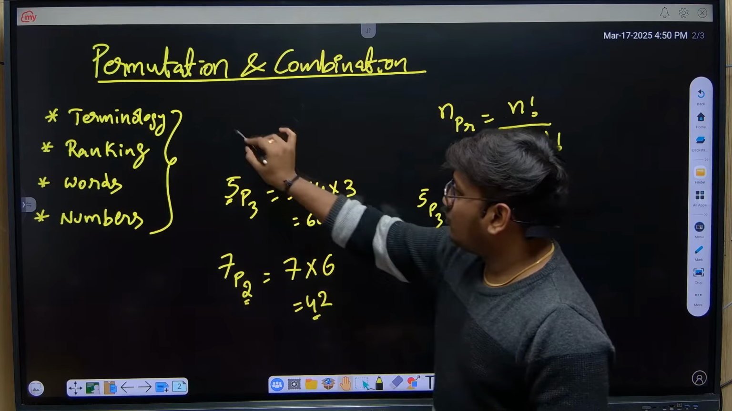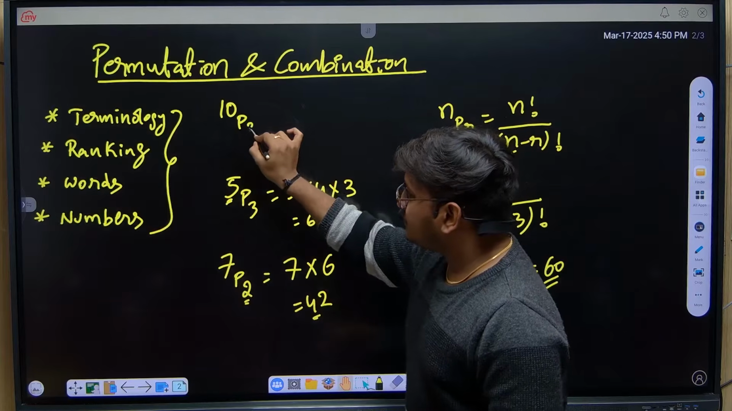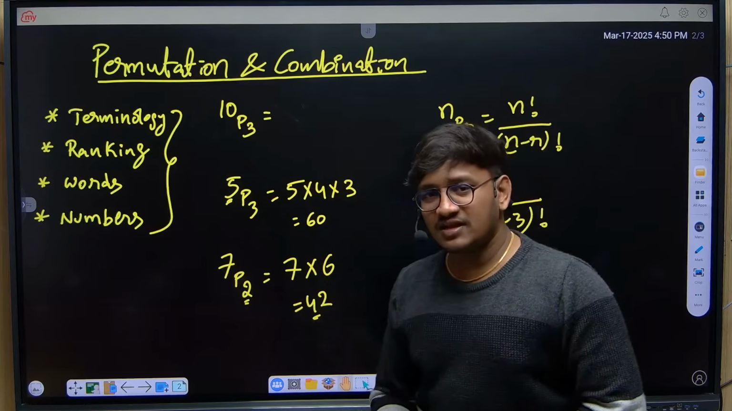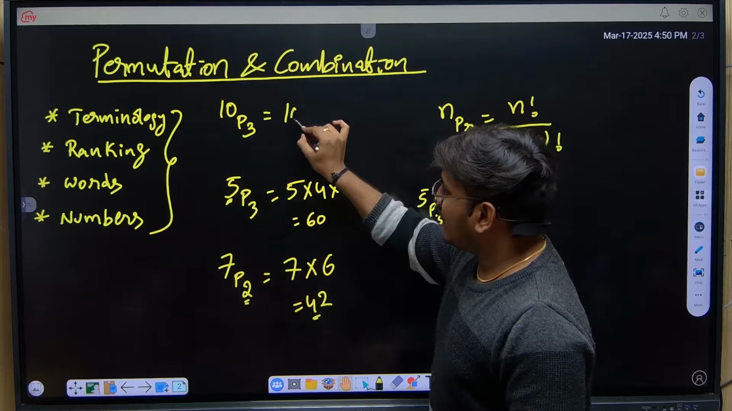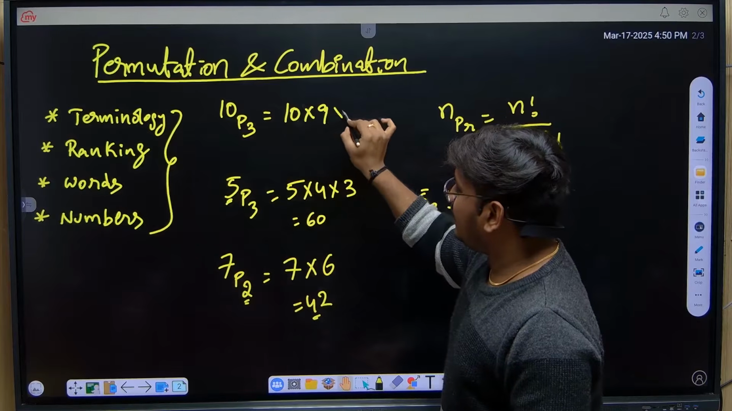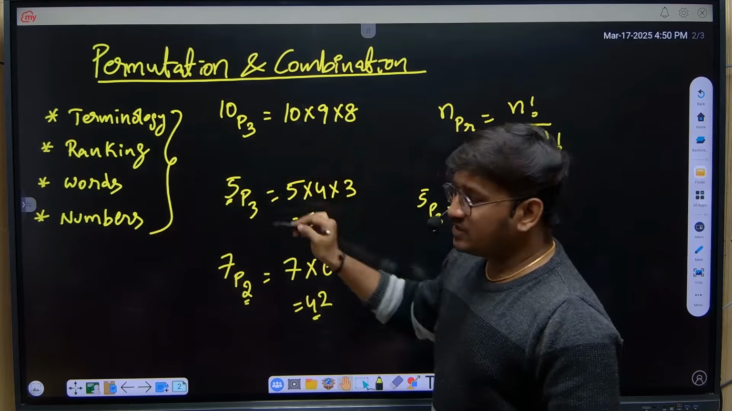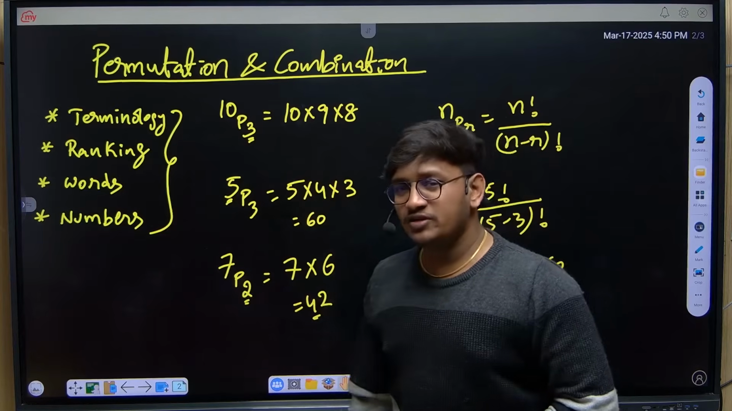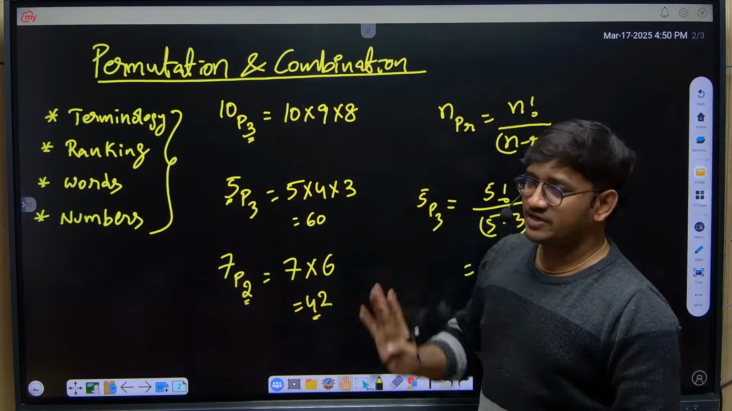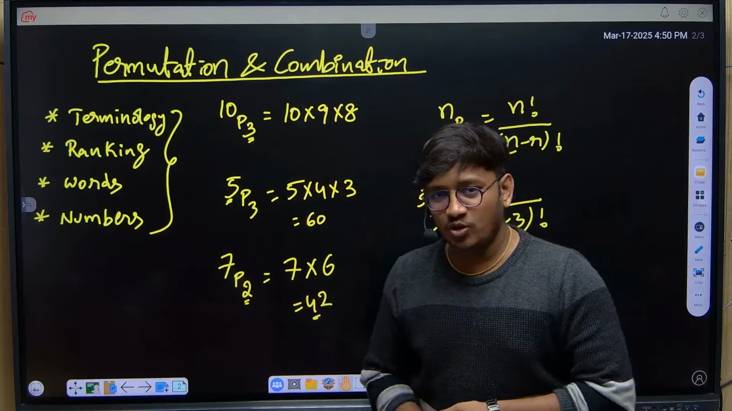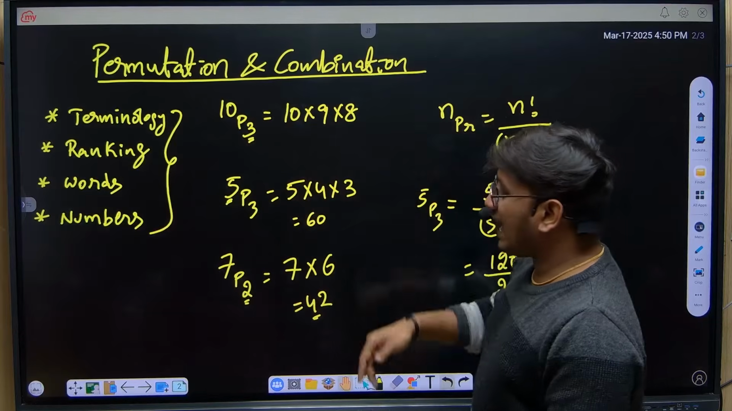If I have 10P3, I hope you might have got the answer. Here it is 10 into 9 into 8. Why only up to 8? Here we have the number 3, so we have to write 3 numbers, from 10 in decreasing order. Now how to calculate NCR?